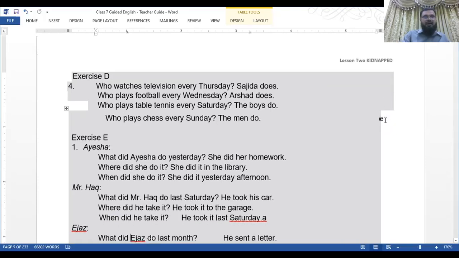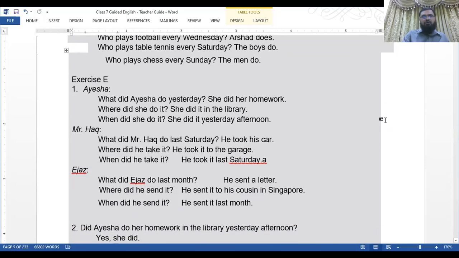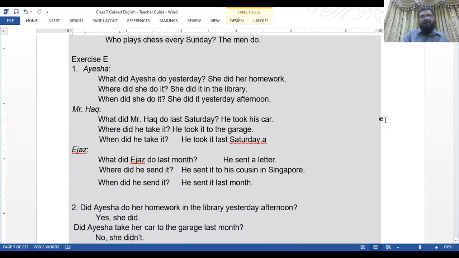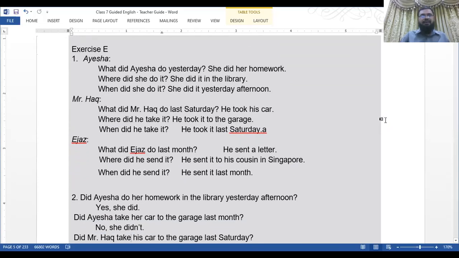Now, next is Mr. Huck. What did Mr. Huck do last Saturday? He took his car. Where did he take it? He took it to the garage. When did he take it? He took it last Saturday.